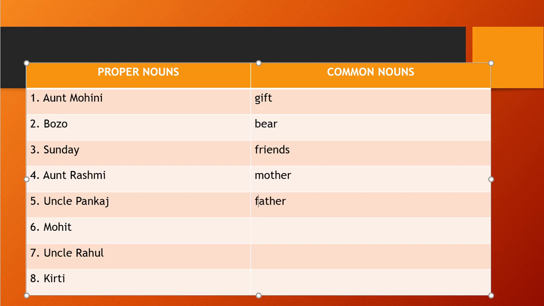See, all of them will start with a small letter only. In common nouns, it starts with a small letter. Okay. Balloons. I forgot one, dishes. Then games. So you notice here we have filled in our common nouns also.